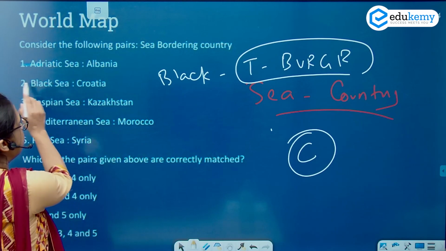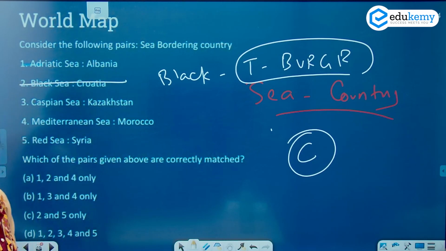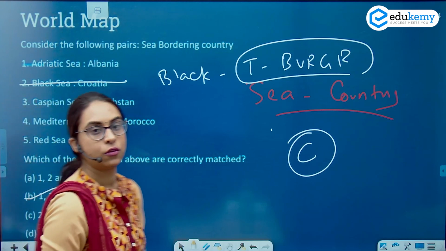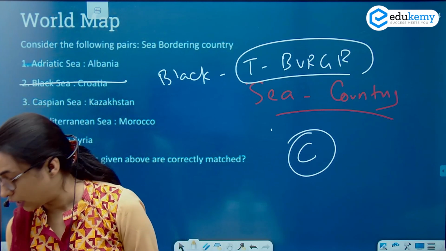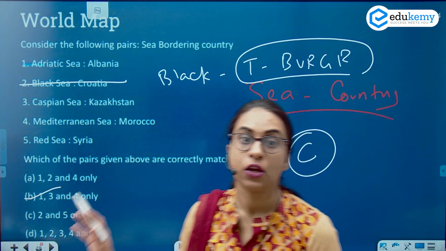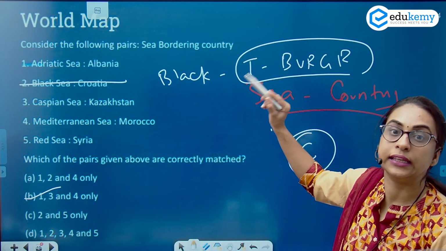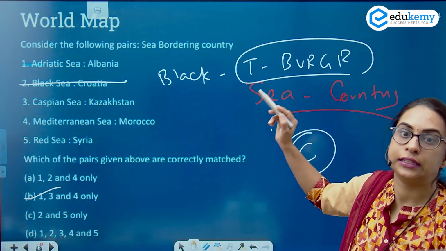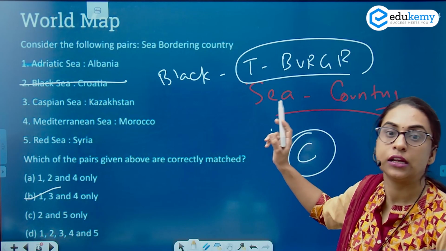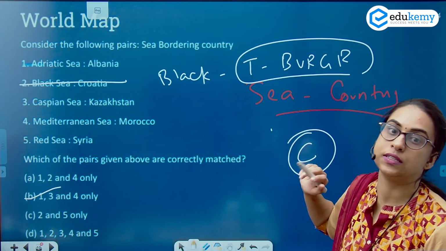Now if you eliminate Black Sea and Croatia, you get an answer which is your 1, 3 and 4. So you arrive at the right answer just by eliminating the option 2. So yes, the Albania and Adriatic Sea, the Caspian Sea and Kazakhstan, the Mediterranean Sea and Morocco, these are correct.